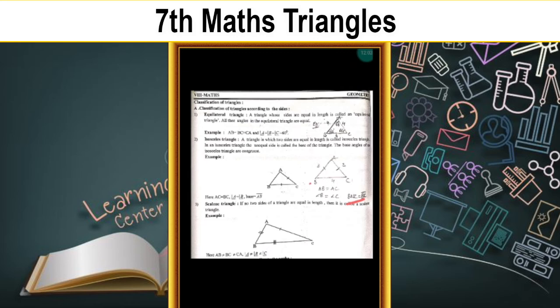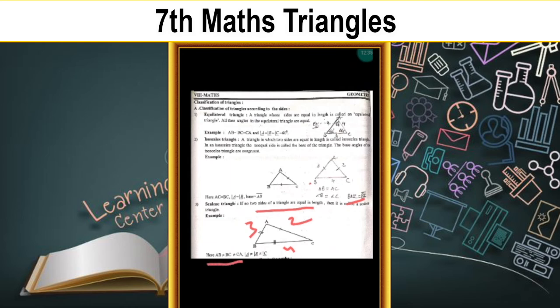Next, the third type of triangle is the scalene triangle. In equilateral, three sides have the same length and three angles are also equal. In an isosceles triangle, two sides are equal, two angles are also equal. But in a scalene triangle, no two sides are equal in length, meaning three sides have different lengths. For example, this is 2 centimeters, 3 and 4. Like that, three line segments having different lengths. Such types of triangles are called scalene triangles.